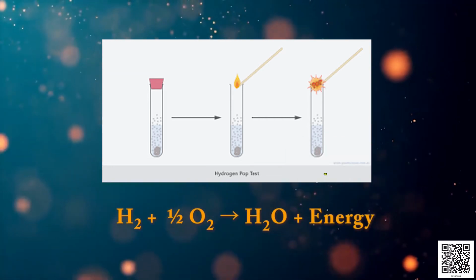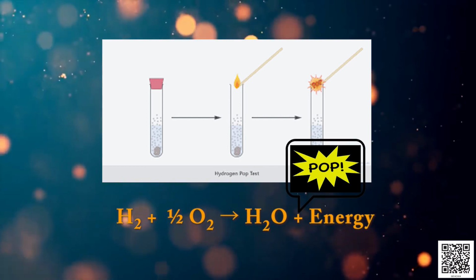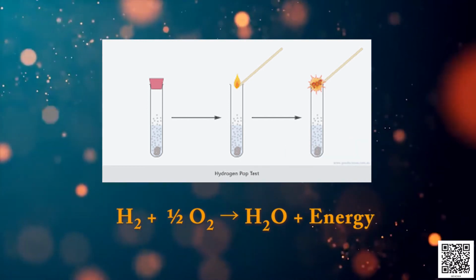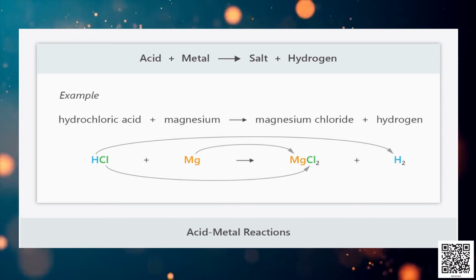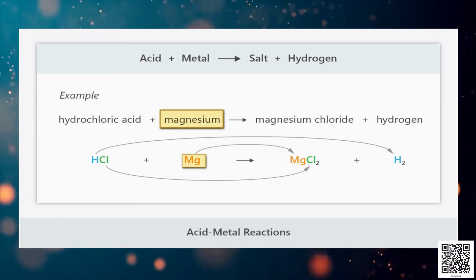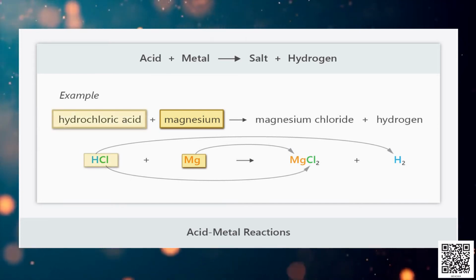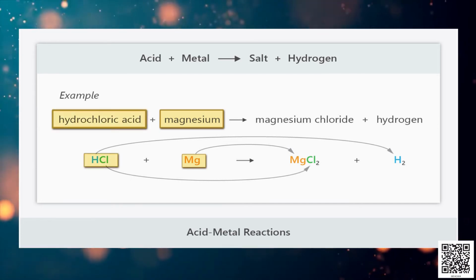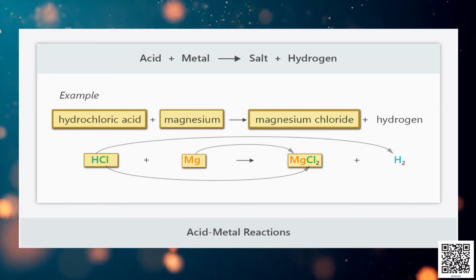The sudden expansion of water due to heat gives the pop sound. Look at this chemical equation and understand the reaction of magnesium with HCl, or hydrochloric acid.